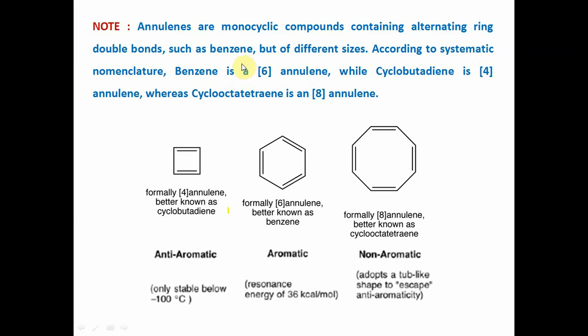According to systematic nomenclature, benzene is a 6-annulene, cyclobutadiene is a 4-annulene, whereas cyclooctatetraene is an 8-annulene. Formally 4-annulene, better known as cyclobutadiene, is anti-aromatic. Formally 6-annulene, better known as benzene, is aromatic. Formally 8-annulene, better known as cyclooctatetraene, is non-aromatic and adopts a tub-like structure.